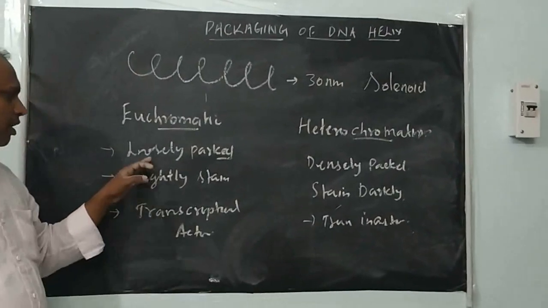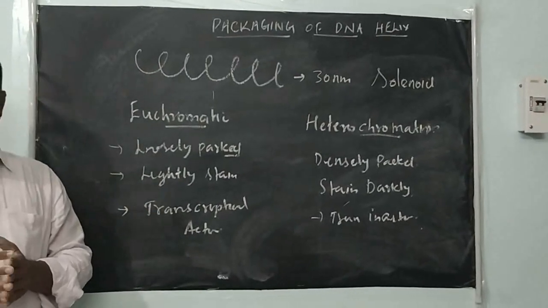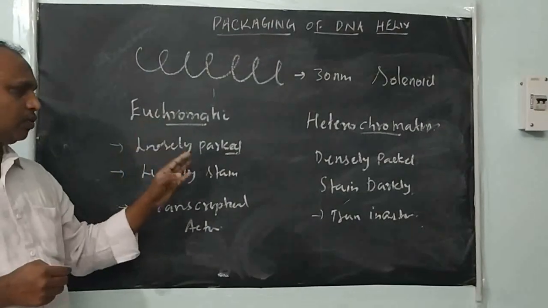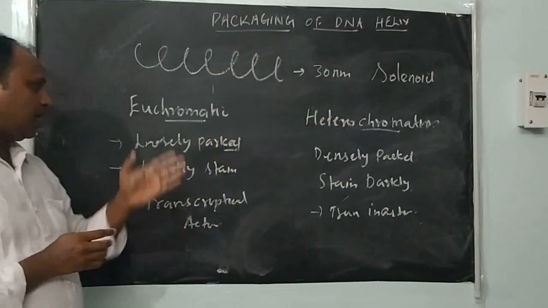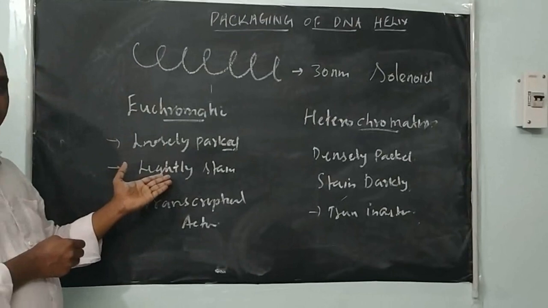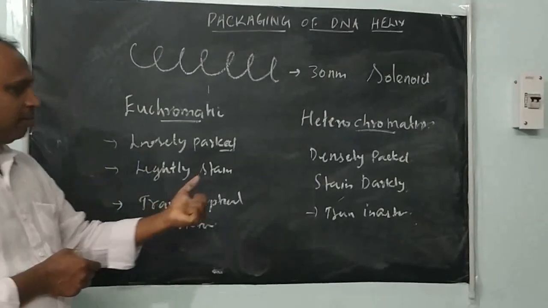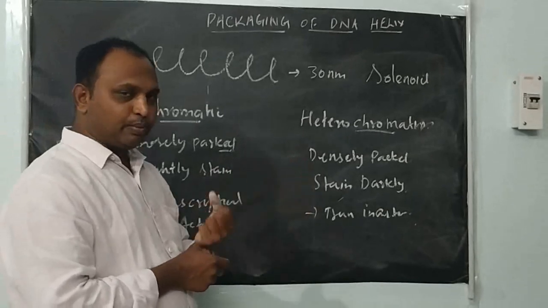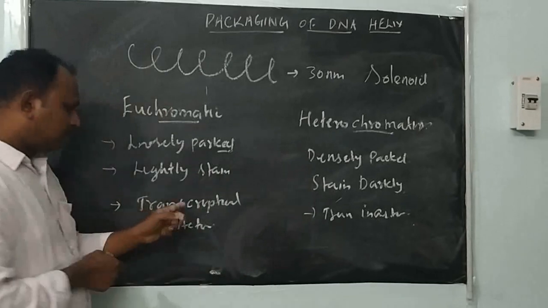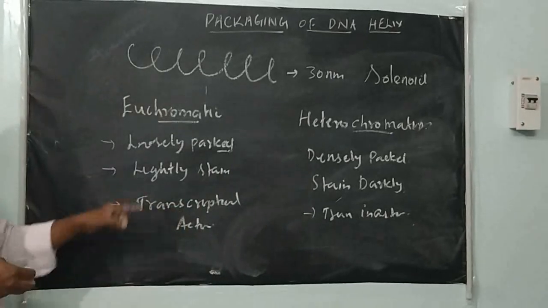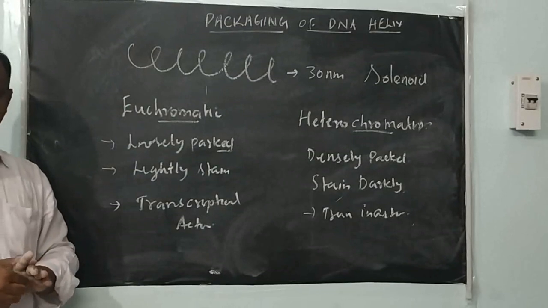Euchromatin is the loosely packed chromatin. The densely packed chromatin region is called heterochromatin. Because of loose packing, it stains lightly; it takes only less stain, so it appears light in color. But because of dense packing, it takes up more stain and gives a dark color. This one is transcriptionally active, that's why it's euchromatin. That one is transcriptionally inactive chromatin, right?